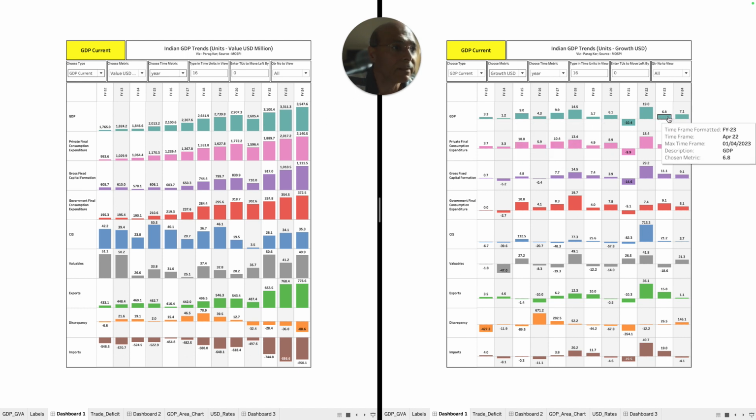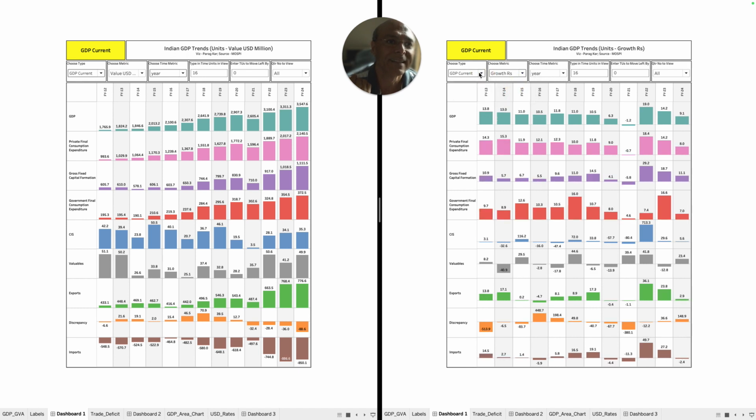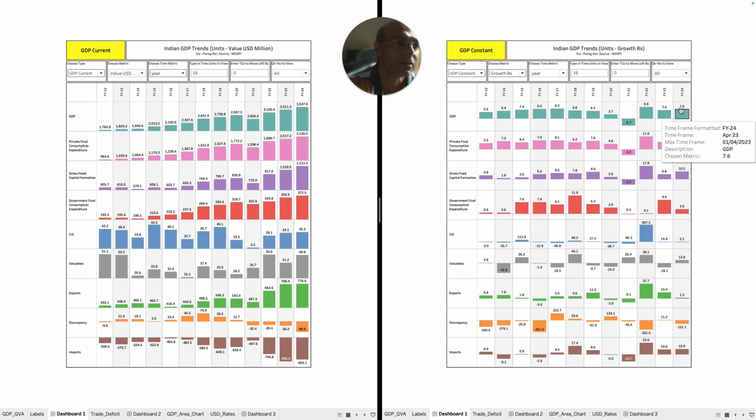Let's look at these numbers. Around 6.8 to 7%. So our GDP growth in rupee terms is growing around how much? 7.7%. What was the number? Let me just see again. Just a minute. Let's look at the numbers so as to make sure. So it's 7.6%, right?